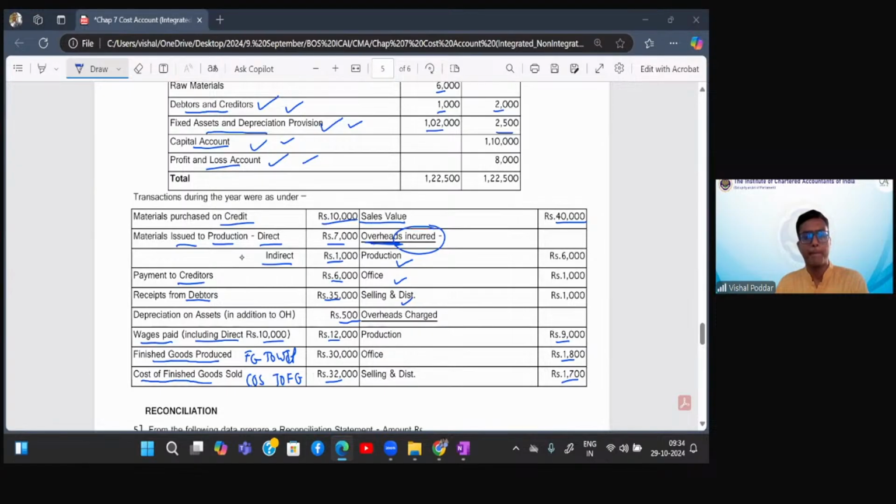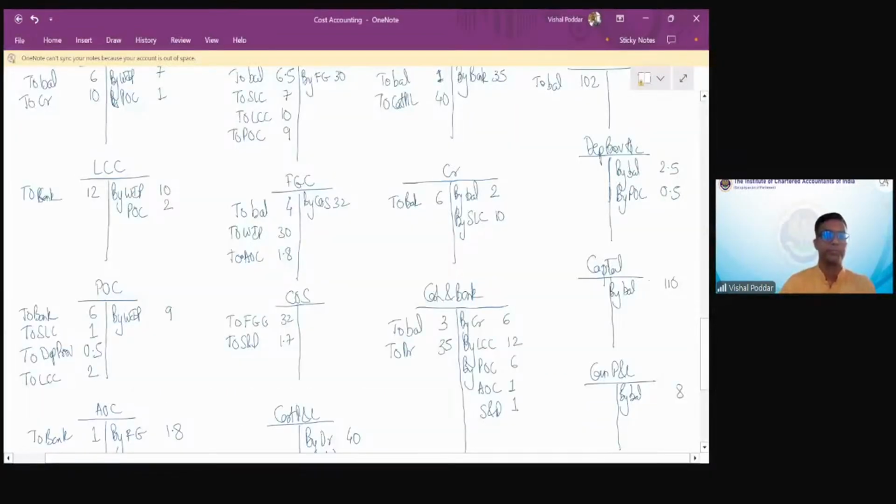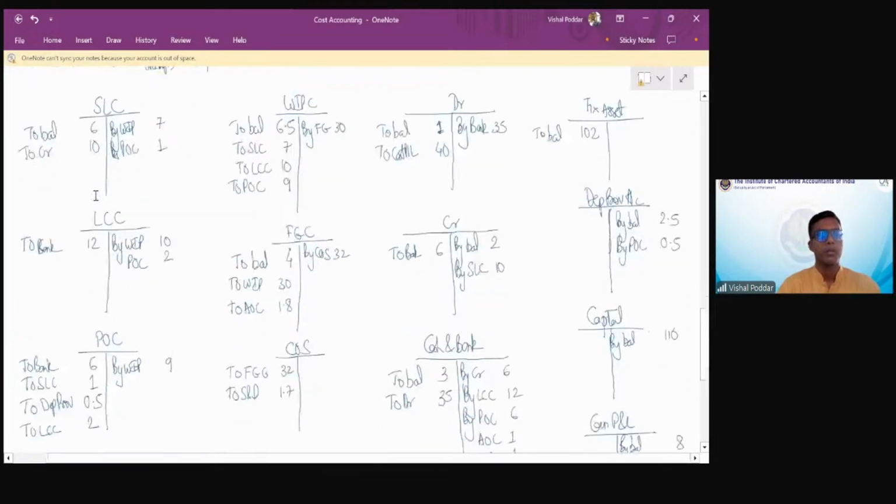Now we go for balancing. Now SLC, opening balance, purchase, transfer for production, transfer for repairs. So now you have closing balance, and this account is closed.